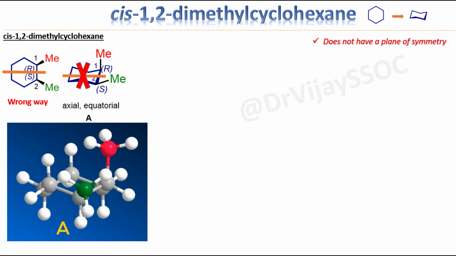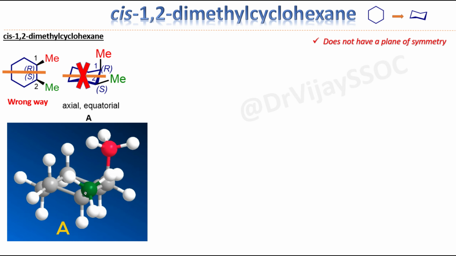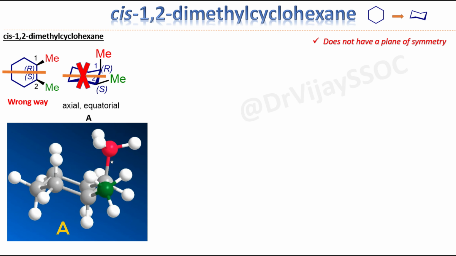So this is the three-dimensional representation of cis-1,2-dimethylcyclohexane. You can see that this is the axial methyl group and this is the equatorial methyl group. Now you can also notice that the axial groups always look vertical, whether in the downward position or in the upward position, always looking perpendicular, but the equatorial groups are always tilted at some angle. Now you can see the proper angle of this molecule. You can see that this equatorial methyl group is tilted, but this one is perpendicular to this carbon.